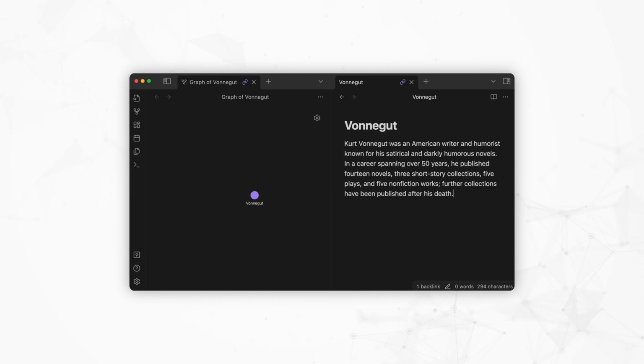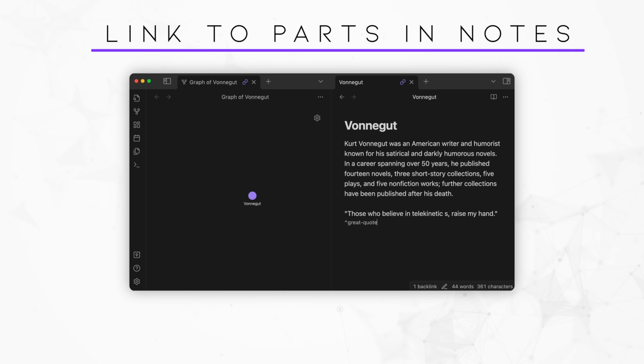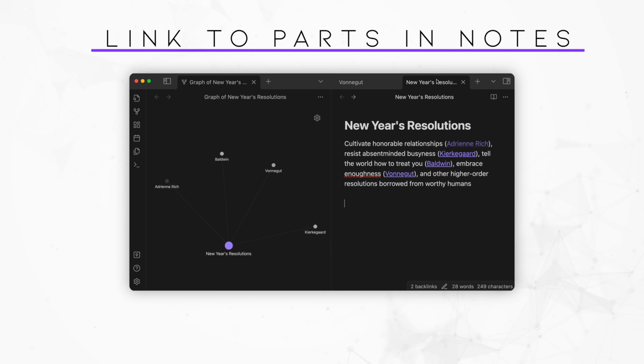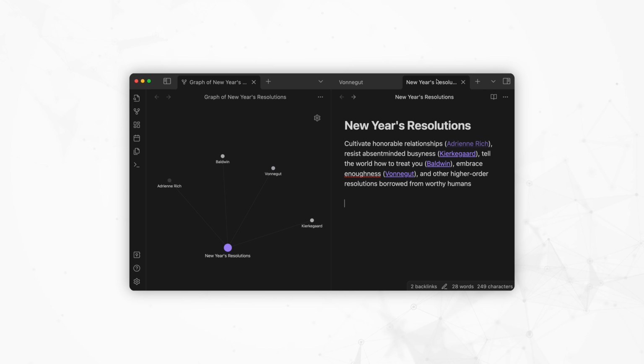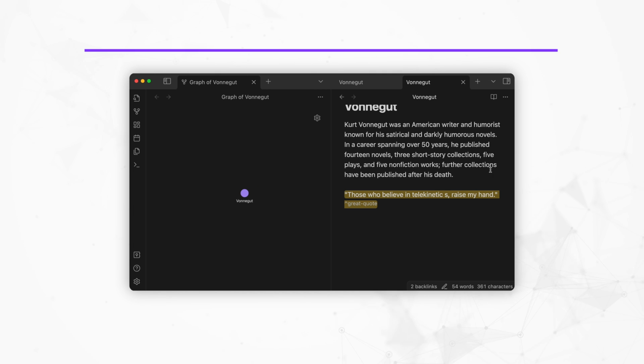I'll paste a brief introduction, and then I'll paste a famous quote by him, but I will add "caret great quote" at the end. Now I will go back to the note we created earlier and link to that part of Vonnegut's note by appending "caret great quote." When I click on the link, I am taken directly to the quote in his note.